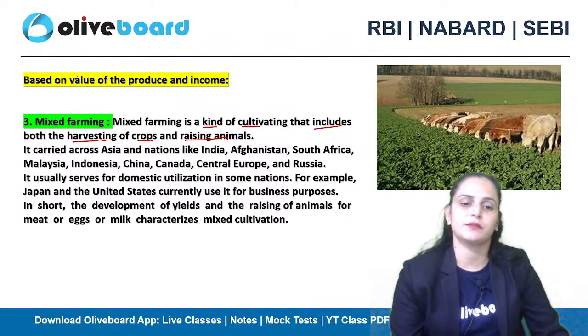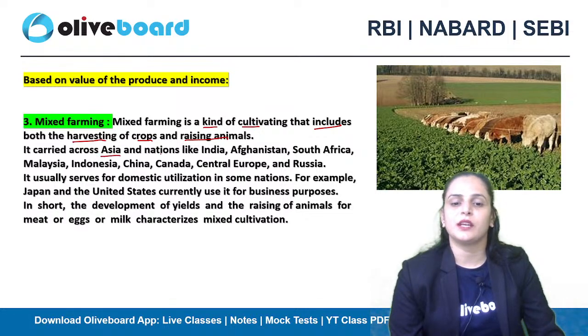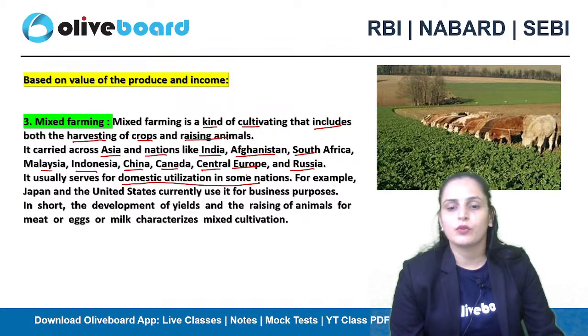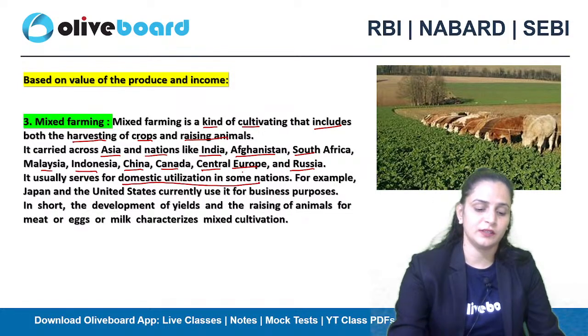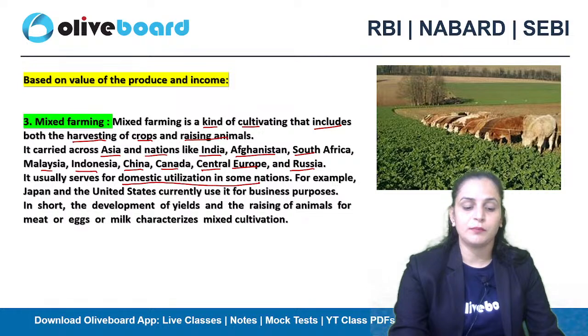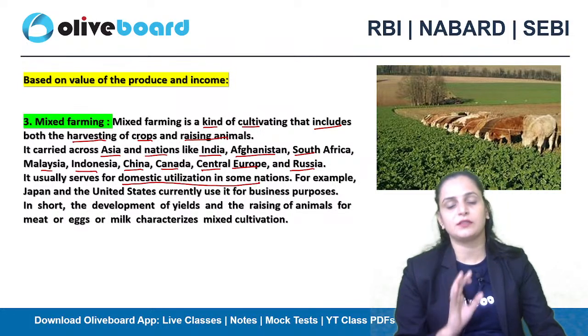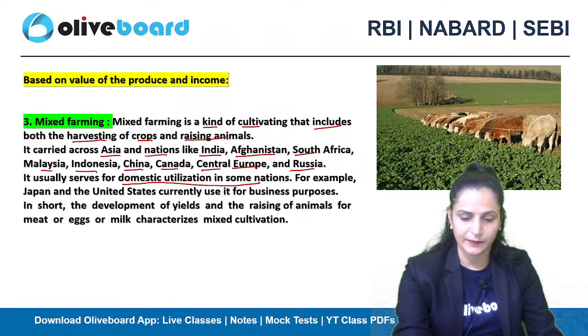So this is mixed farming. It is carried out across Asia and nations like India, Afghanistan, South Africa, Malaysia, Indonesia, China, Canada, Central Europe, and Russia, and in most nations mixed farming आपके domestic utilization के लिए perform किया जाता है.